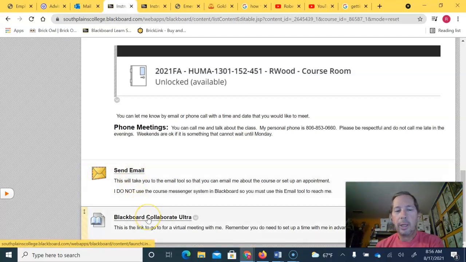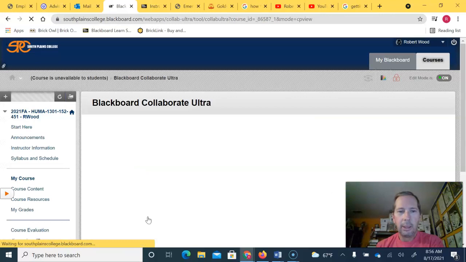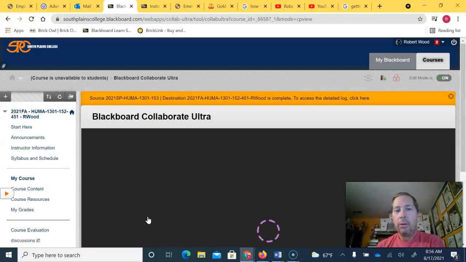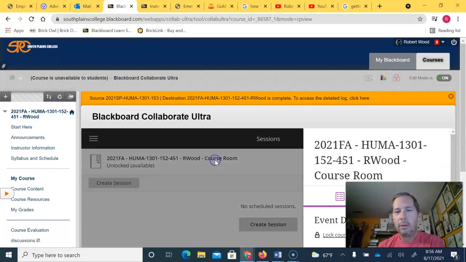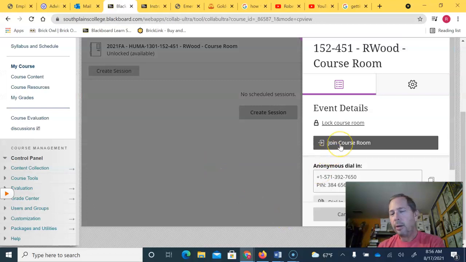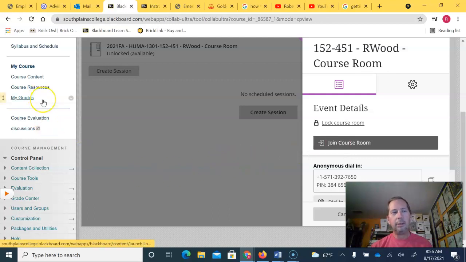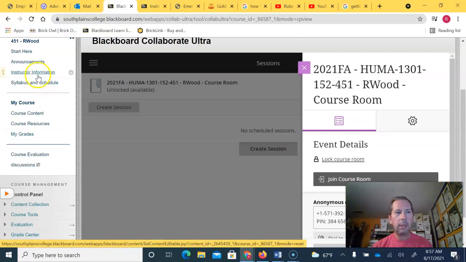To get on Collaborate Ultra, what you're going to do is click right here on this particular link. That will take you to the Collaborate tool. You'll then enter this course room. It is unlocked and available. Once you come down here, you're going to go join course room again. Once this opens up, it is very much like a Zoom session, okay?